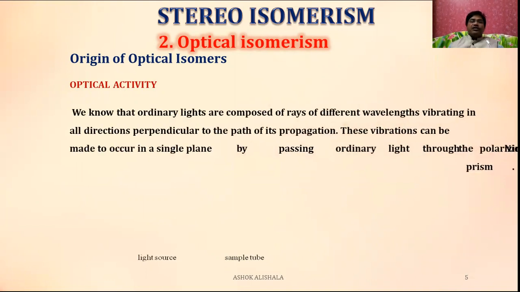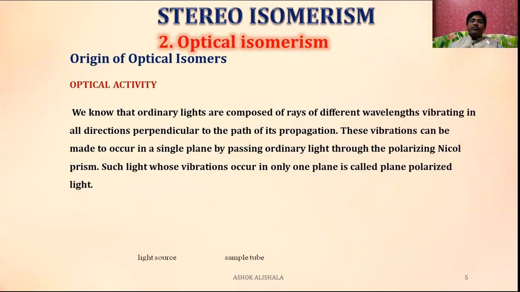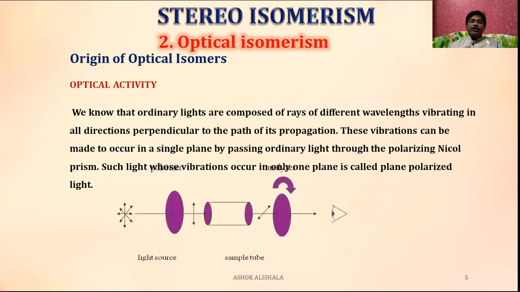We know that ordinary light is composed of rays of different wavelengths vibrating in all directions perpendicular to the path of its propagation. These vibrations can be made to occur in a single plane by passing ordinary light through a polarizing Nicol prism. Such light, whose vibrations occur in only one plane, is called plane polarized light.